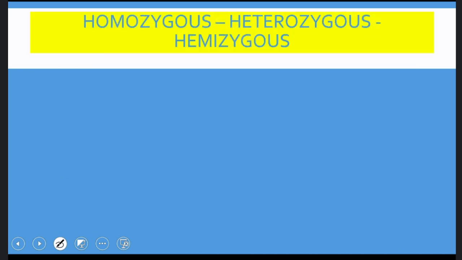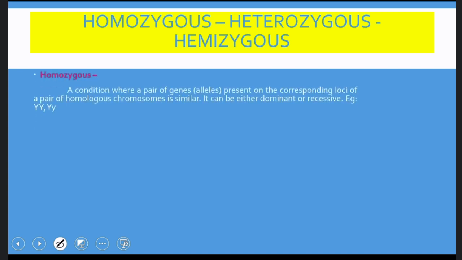Next, coming to homozygosity, heterozygosity and hemizygous nature. What is homozygous? Let's take again a pair of chromosomes. These are a pair of homologous chromosomes, and I am taking the first locus here. So the first locus in Tanmay. With respect to blood groups, Tanmay's blood group is, let's say, B group.